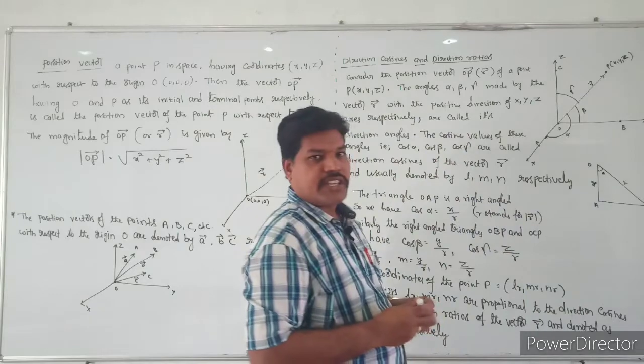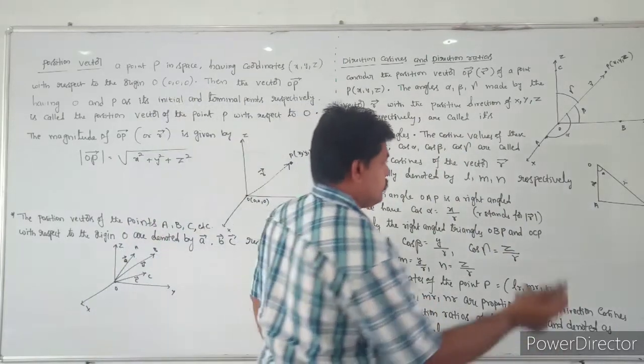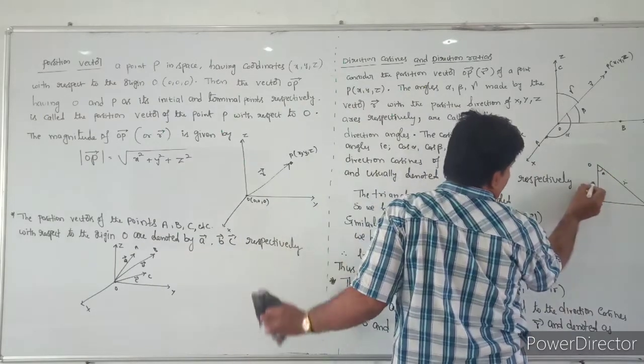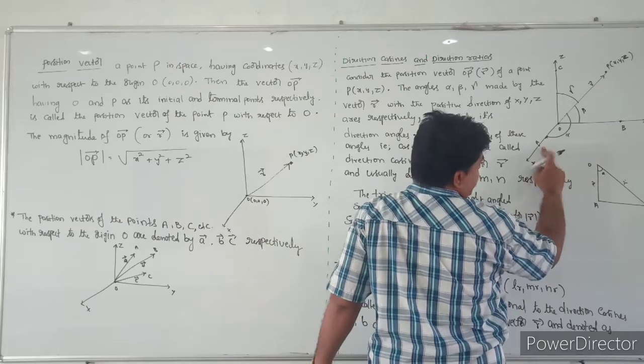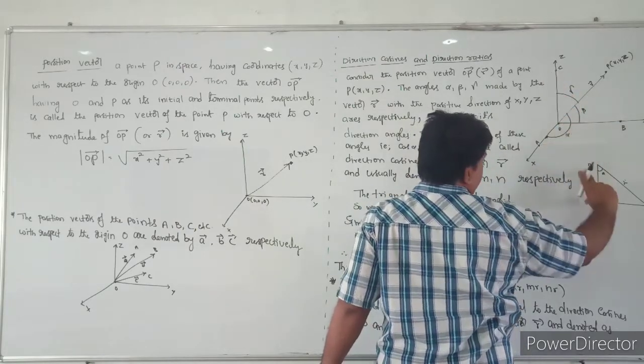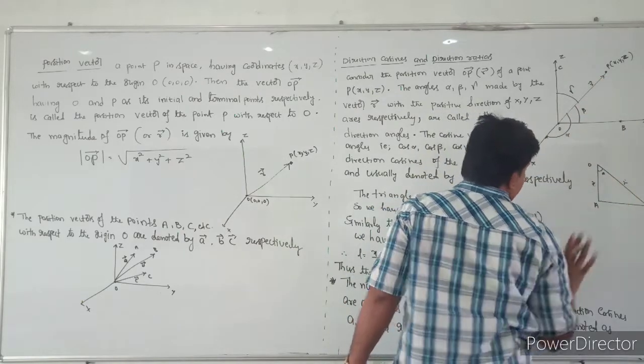The distance OA is x, the distance OB is y, and the distance OC is z.